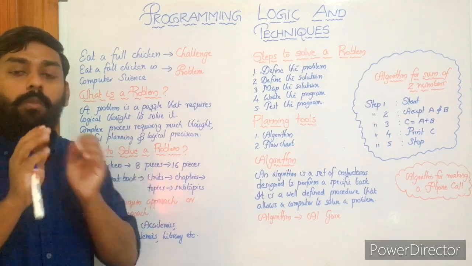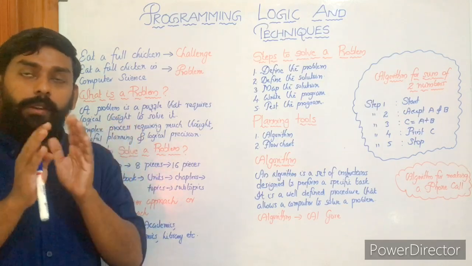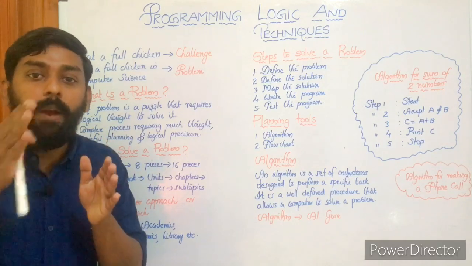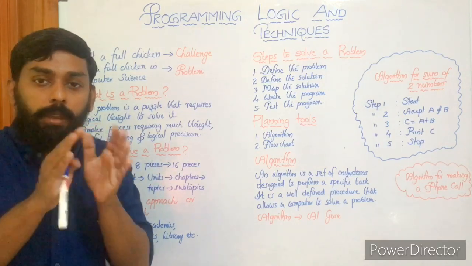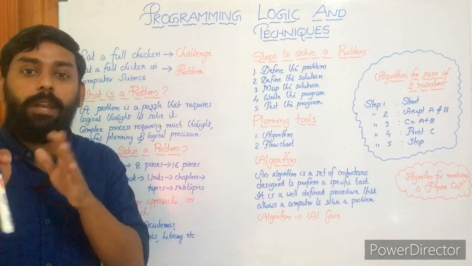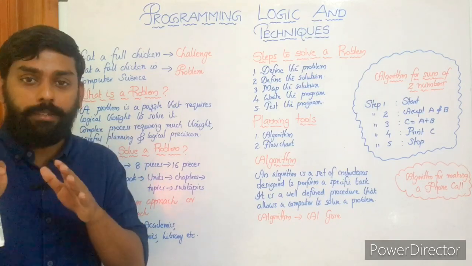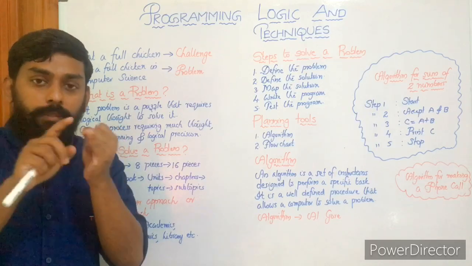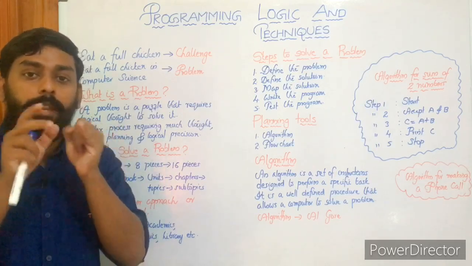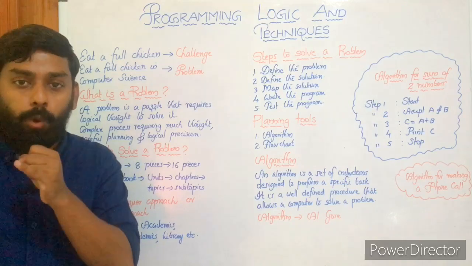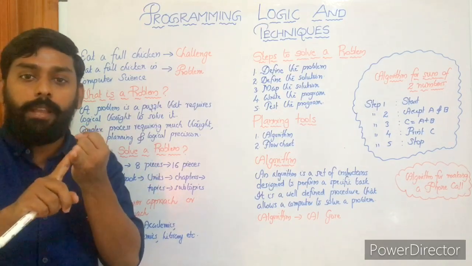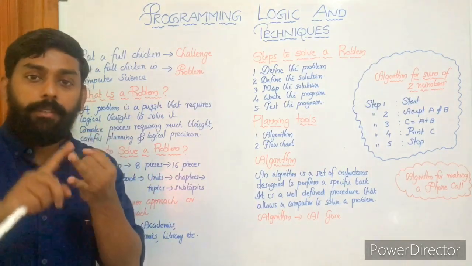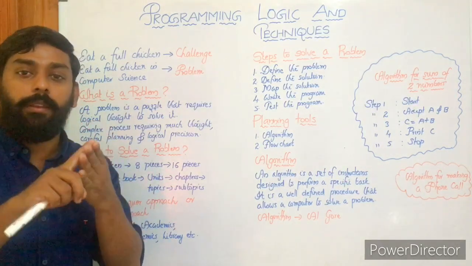So how will you think? The software name is school management system. That's the problem. We will divide the problem into subproblems, right? We'll see which are the different fields and functionalities in our school. First we have the office, right? So we'll be dividing the school management system into different subprograms. First we'll take care of the official part, then academics, then non-academics, then library, and so on.